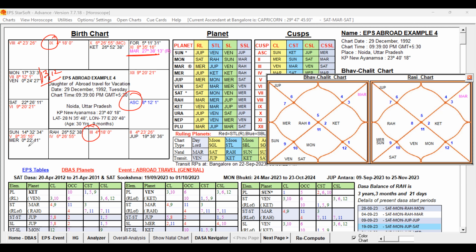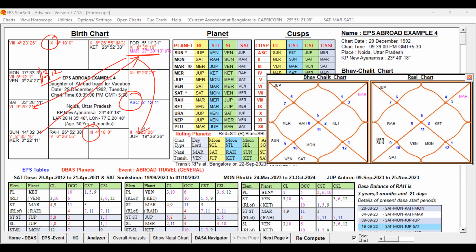That Mercury is posted in the 4th house and aspecting Mars. So Mars is aspecting Saturn by 8th aspect. Mars is also aspecting Jupiter. So there is no direct connection between Mars and Venus and Moon. But Mars, the 9th lord occupying the 11th house, is good.